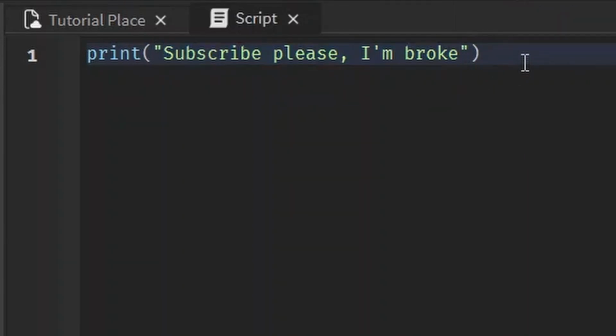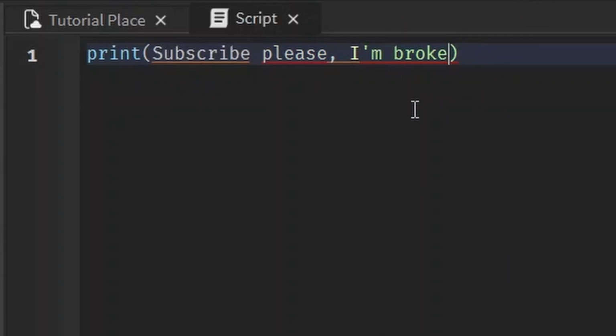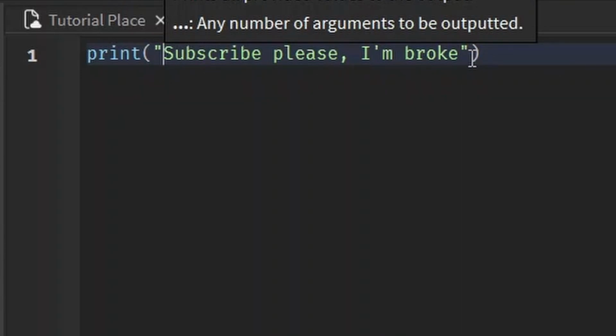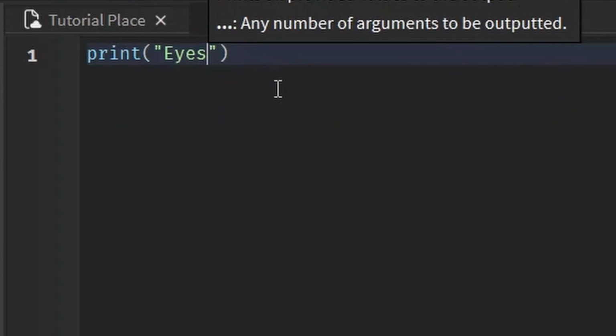That's why we always have to use quotation marks when we print something. Without it, it doesn't know that it's a string. But with the quotes, it knows that it's a string, then it can print it out because the print statement needs a string in it to work, or else it doesn't know that it's text. So anything surrounded by double quotes is a string.